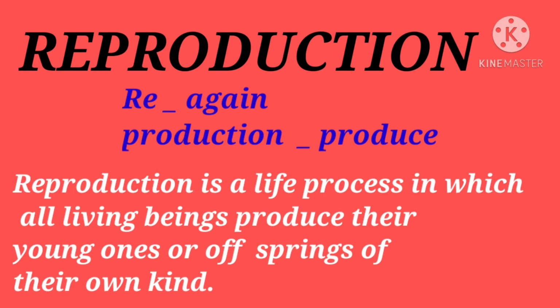The word is made up of two words: re, that means again, and production, that means to produce. So reproduction is a biological life process in which all living beings, whether plants, animals or human beings, produce their young ones or offspring of their own kind. So every organism produces young ones of its own kind.